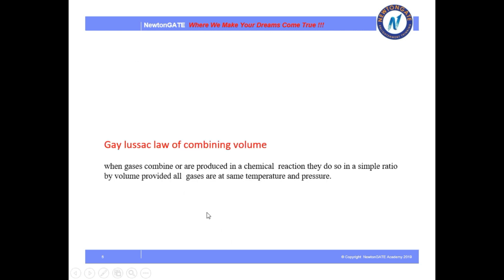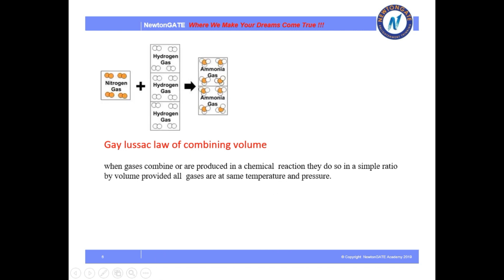The next law is Gay-Lussac's law of combining volumes, which states that when gases combine or are produced in a chemical reaction, they do so in a simple ratio by volume, provided all the gases are at the same temperature and pressure. Let me illustrate it with a simple example.